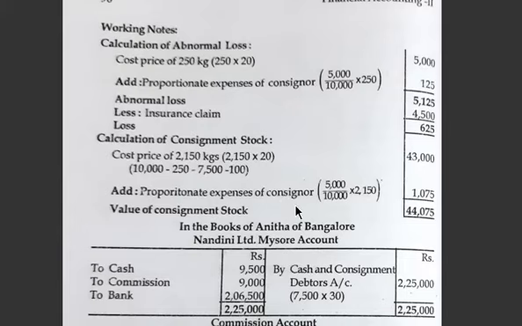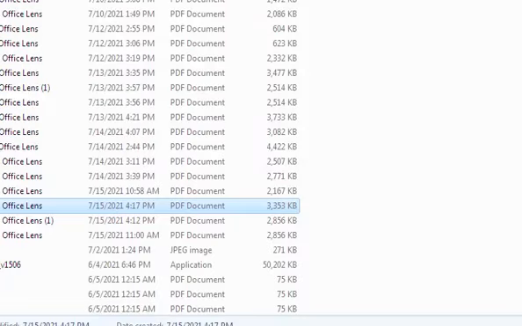Proportional expenses of the consignor: only one expense, so 5,000 divided by 10,000 into 2,150, how much? It is 1,075. Add it, you will get the total consignment stock as 44,075. So this loss you have to show here.